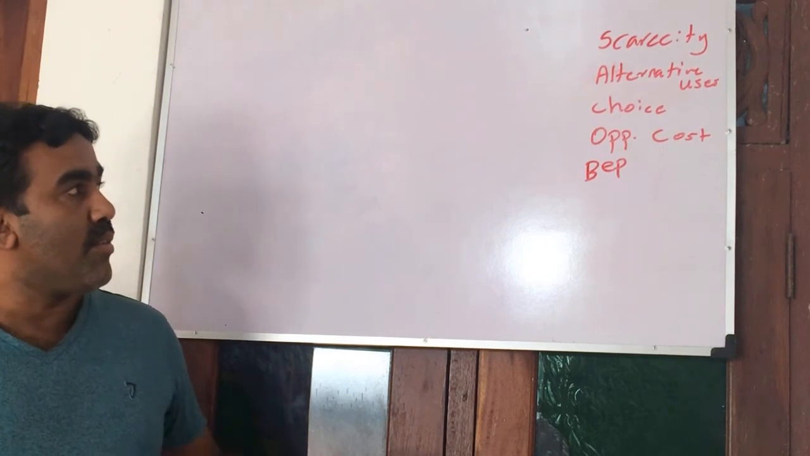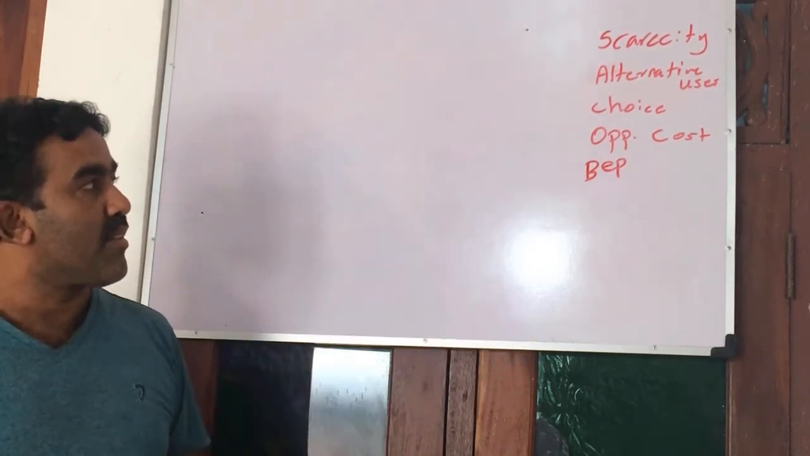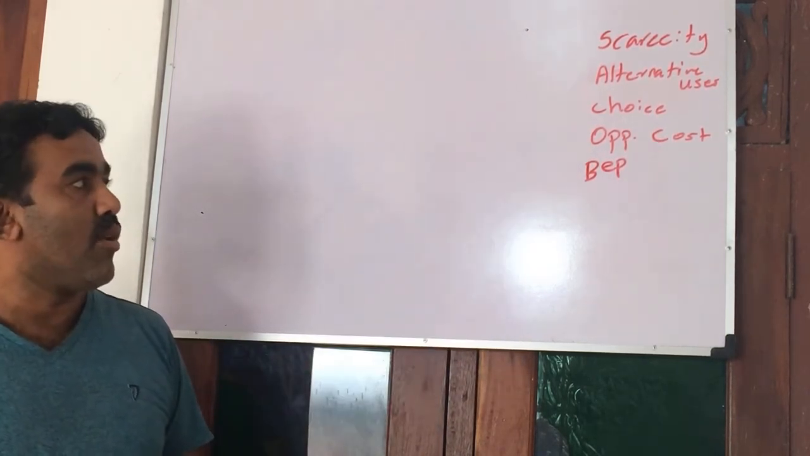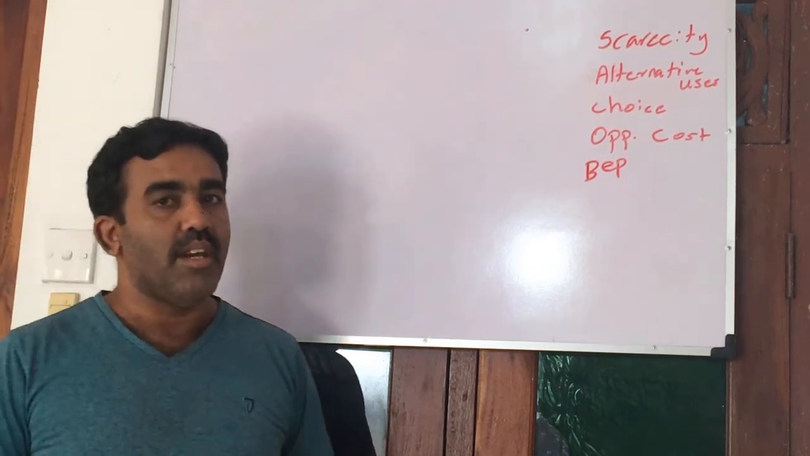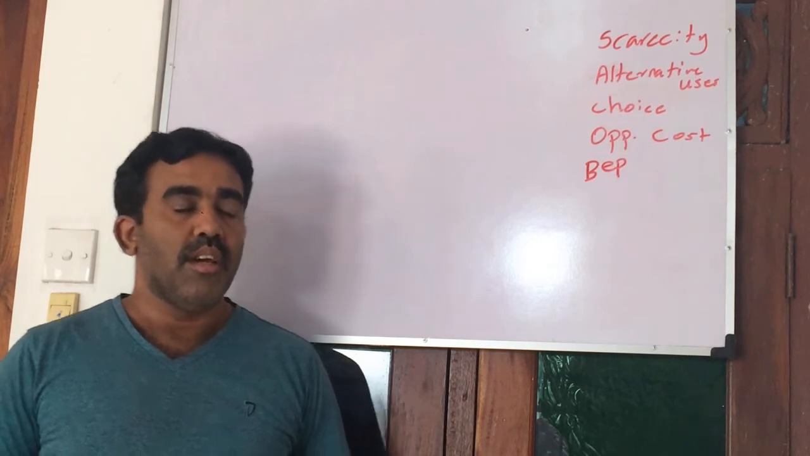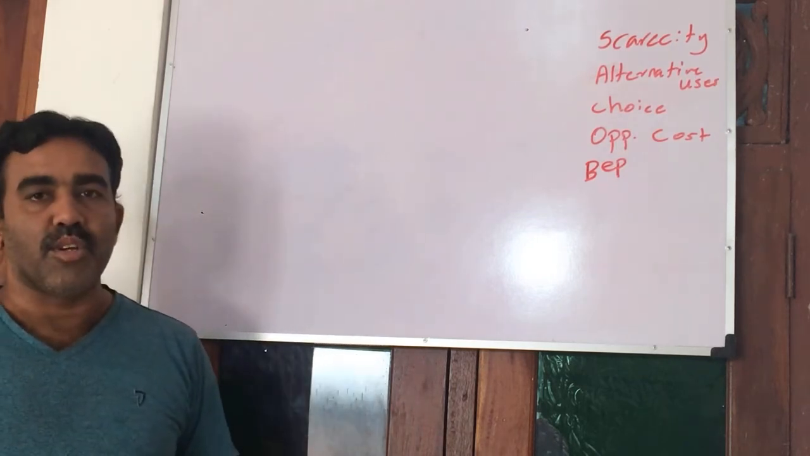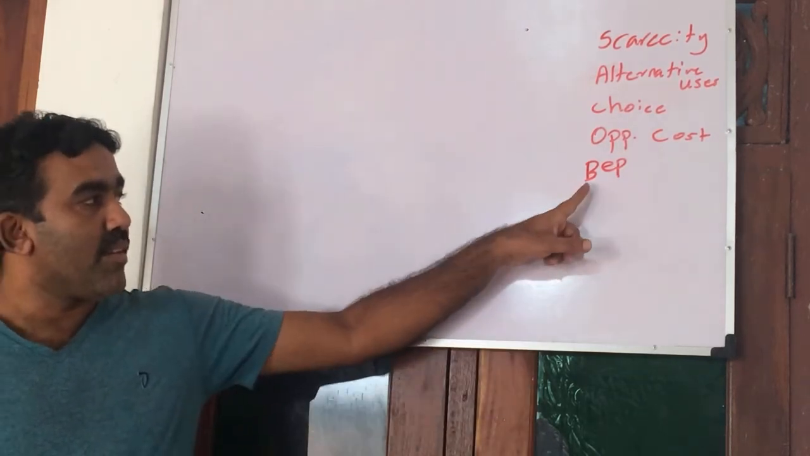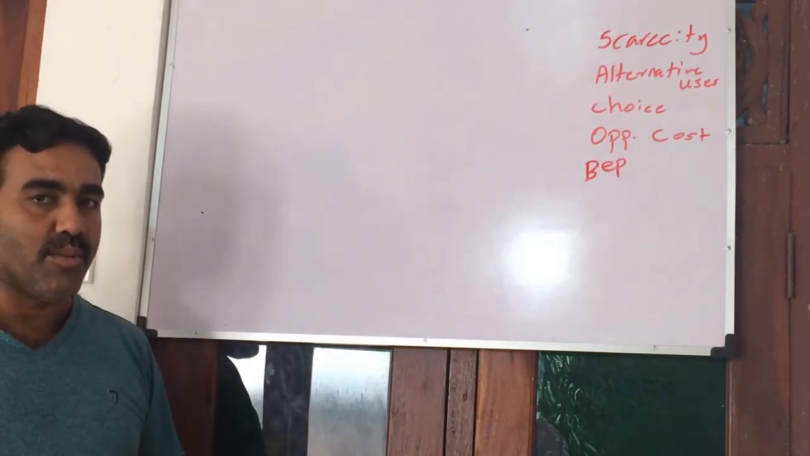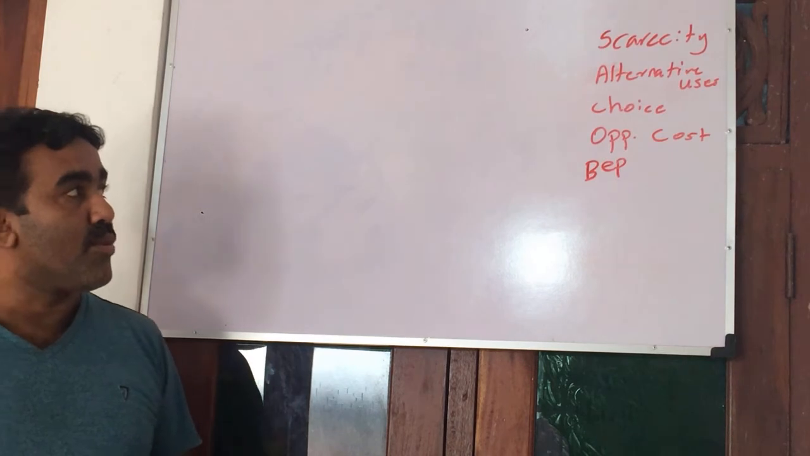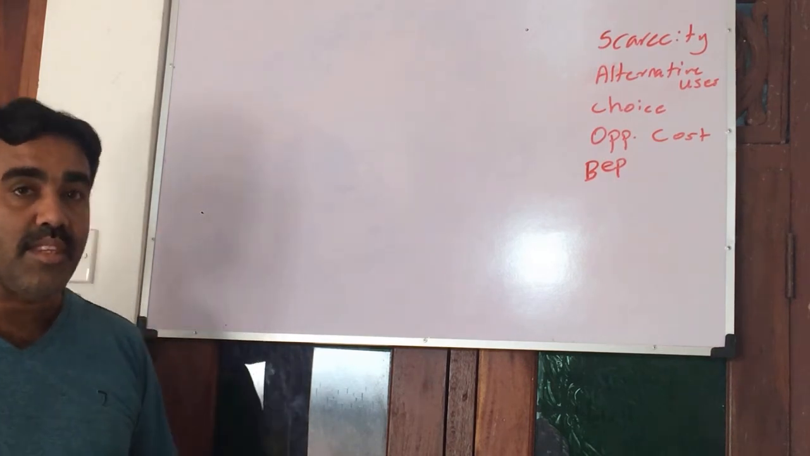Now today we are going to talk about these topics: scarcity, then alternative uses of resources, then choice and opportunity cost, also basic economic problems. BEP means basic economic problems. Okay, those are the topics I want to discuss today. First we'll move to scarcity.